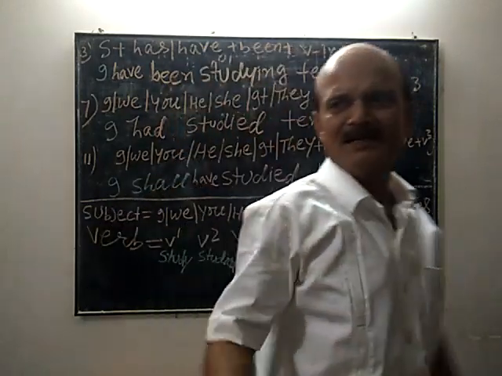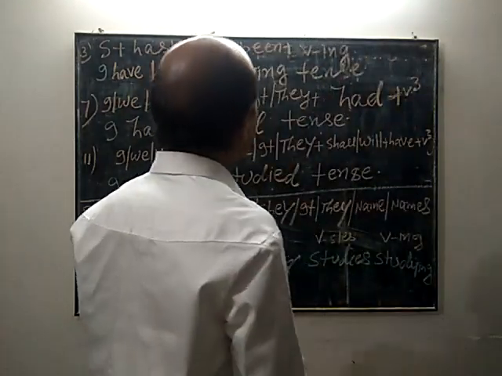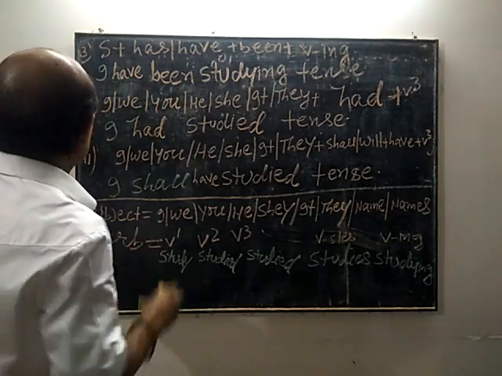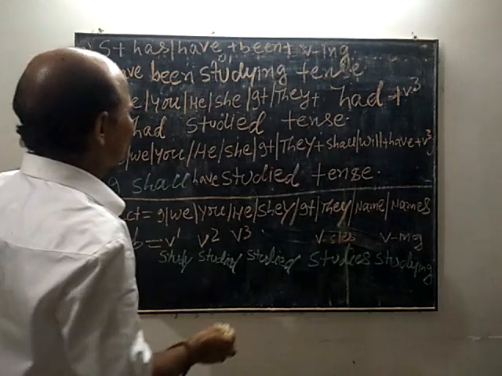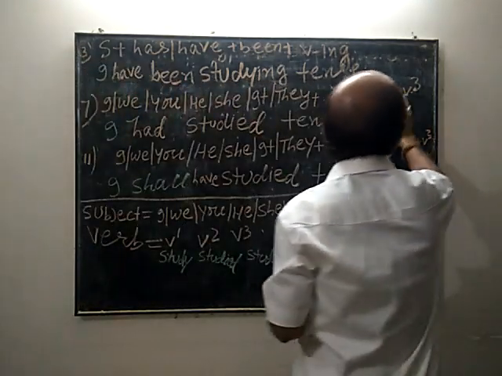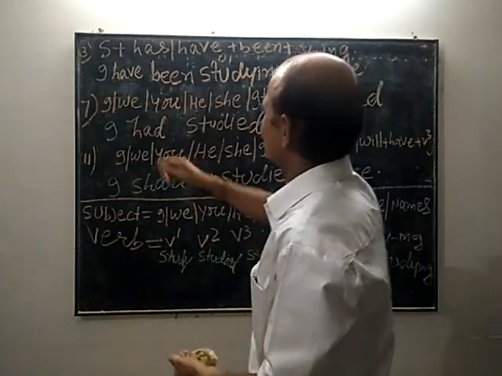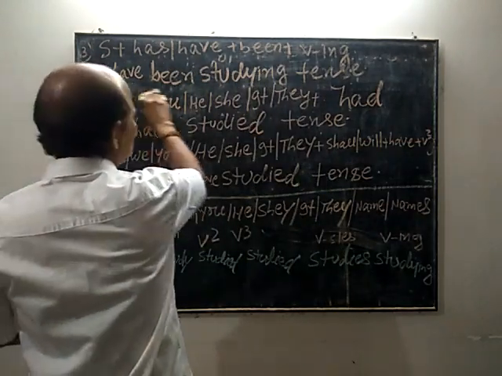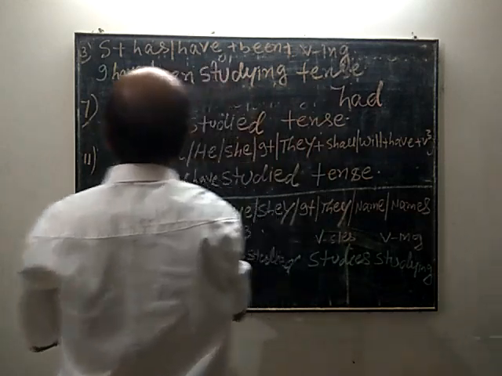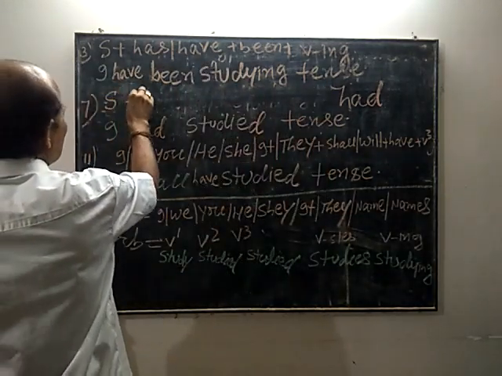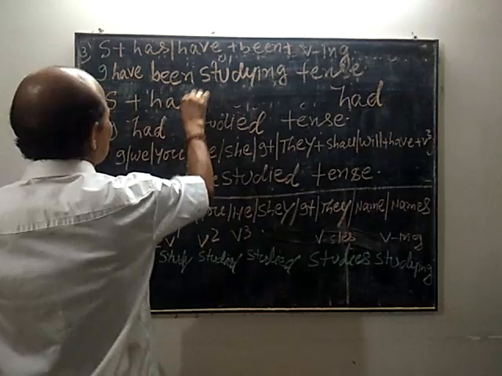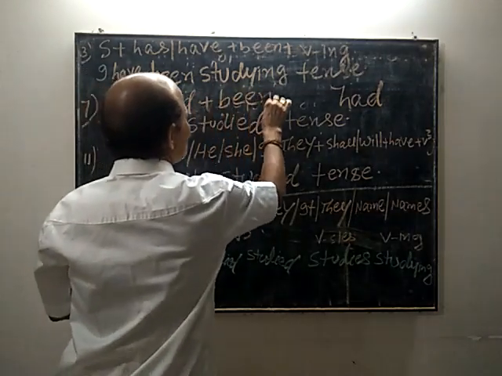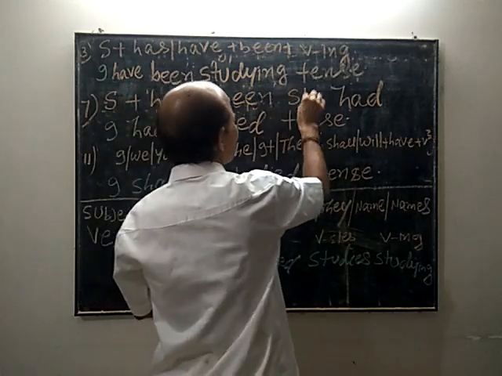Although time will be given, in case of past perfect continuous, we shall write subject plus had plus been plus studying.